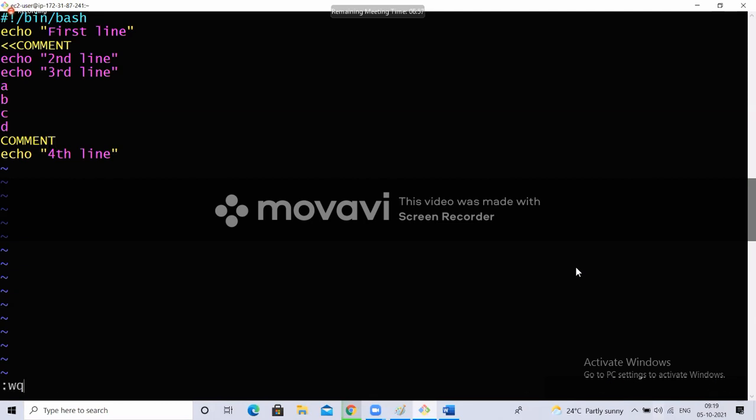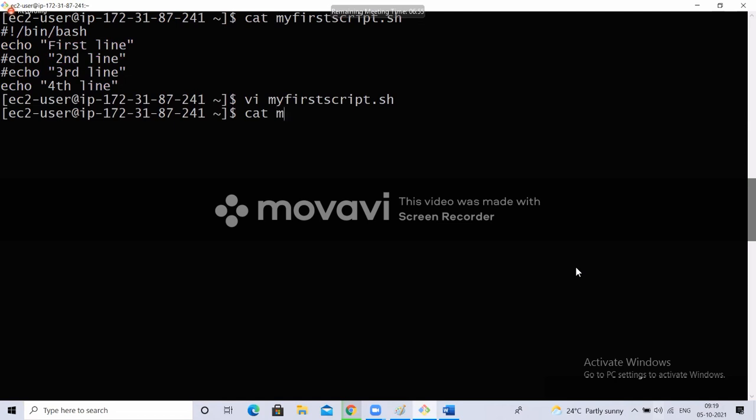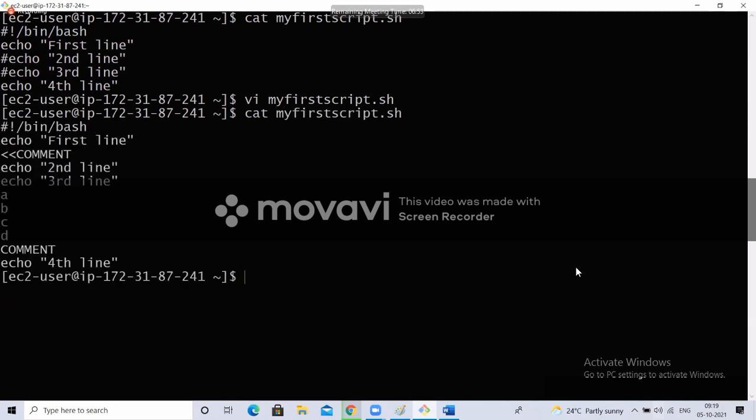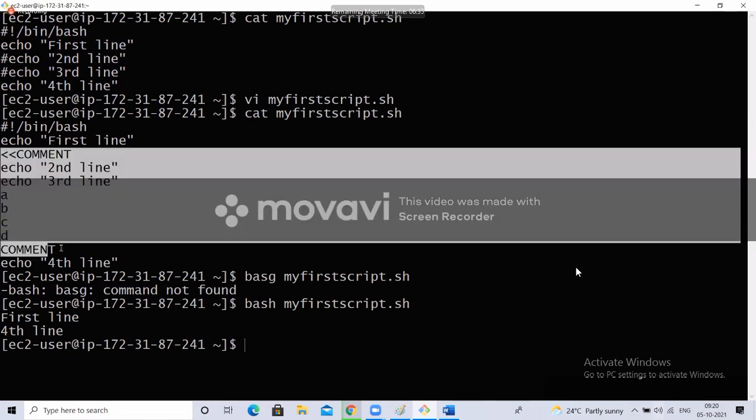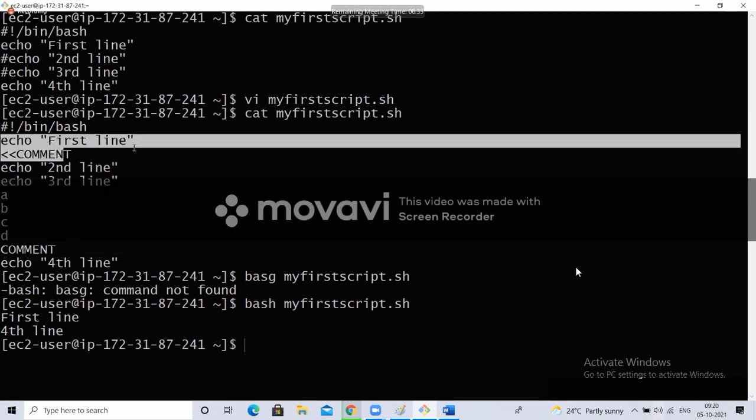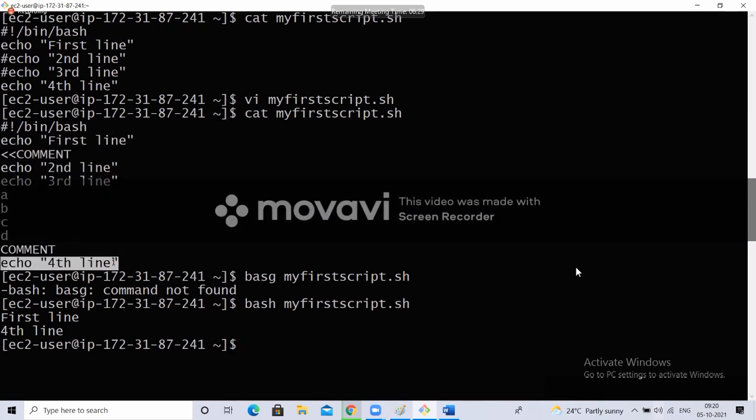So if I'm writing this, it is okay. Is it executing these lines from here to here? No, right? It is just executing the first line and the last line. That's it. Here, this is the starting of the comment and this is the ending of the comment.